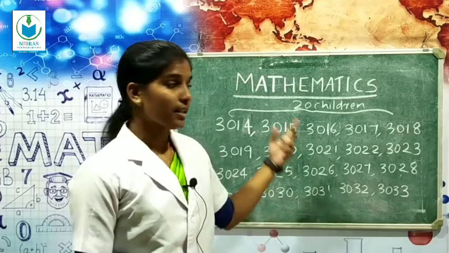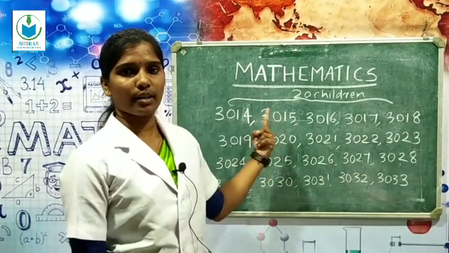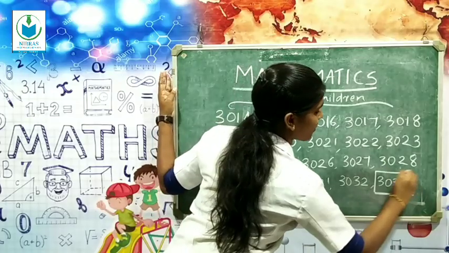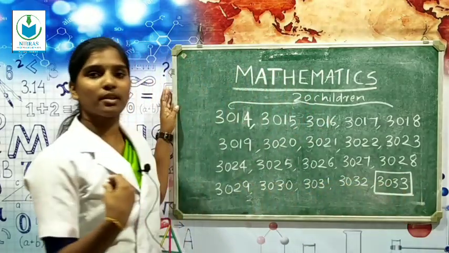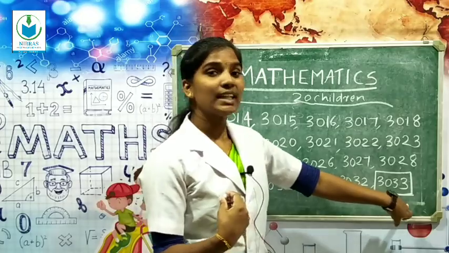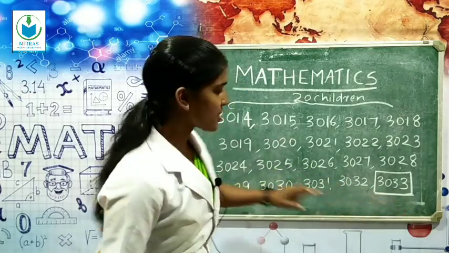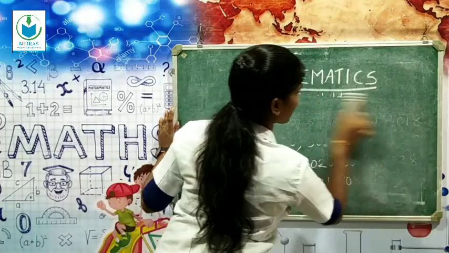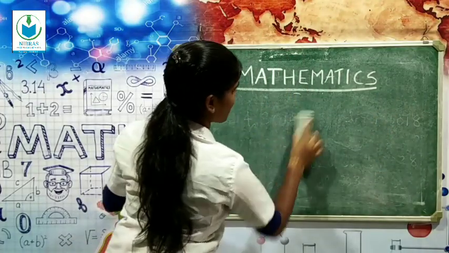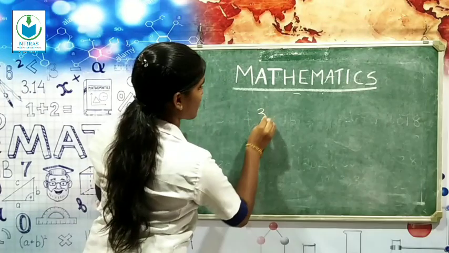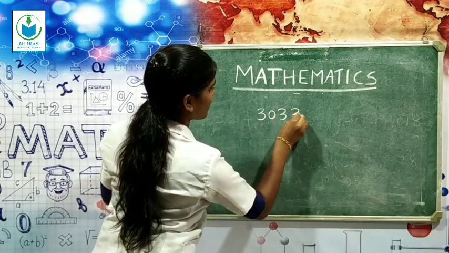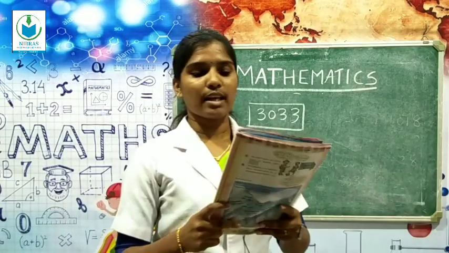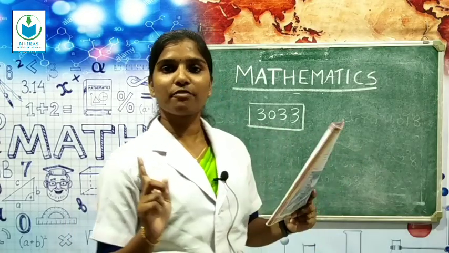They said 20 more children join. So the last admission number is what? Which is the last admission number? Yes, 3033. So this is the first method. Don't forget 3033 is the last admission number. So all of you write 3033. This is the first method.